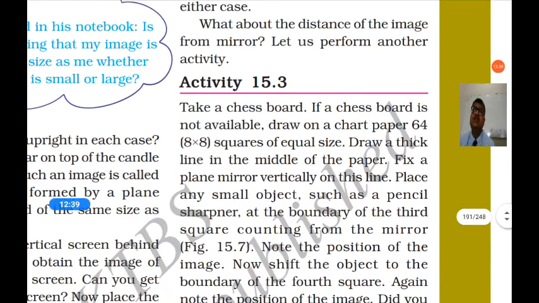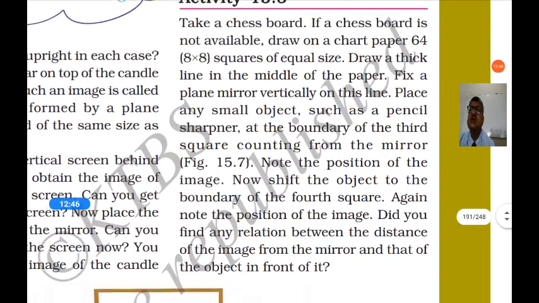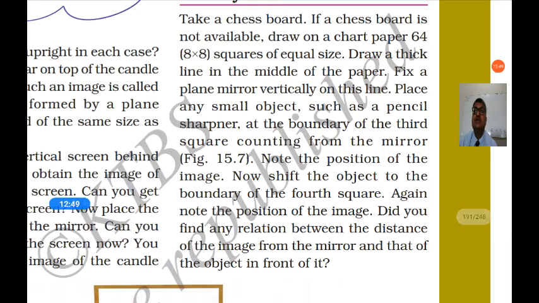And what about the distance of the image from the mirror? Let us perform another activity. Take a chessboard. If a chessboard is not available, you can draw a chart paper of 64 squares of equal size and draw a thick line in the middle of the paper. Fix a plane mirror vertically on this line. Place any small object such as a pencil or sharpener at the boundary of the third square counting from the mirror. Note the position of the image.